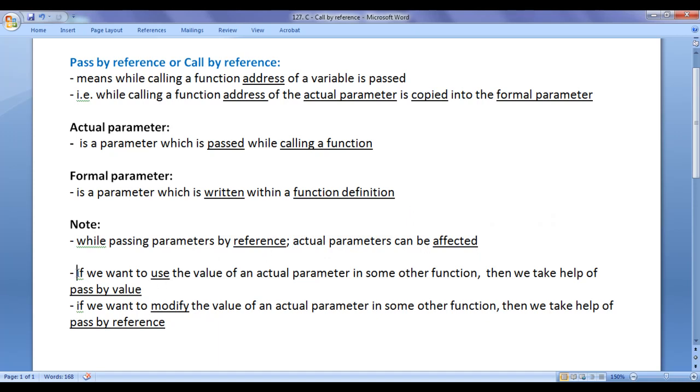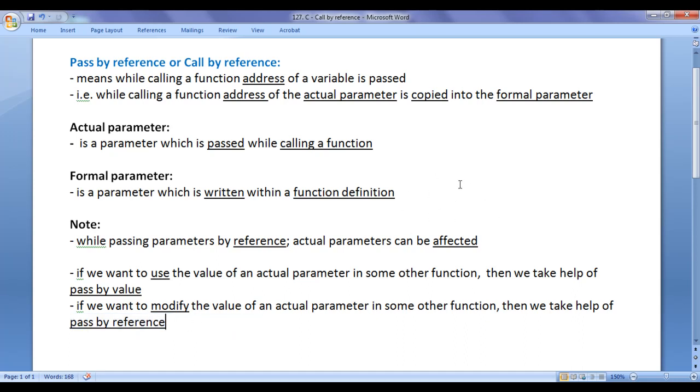So, if we want to use the value of an actual parameter in some other function, then we take help of pass by value. Whereas, if we want to modify the value of an actual parameter in some other function, then we take help of pass by reference, guys. When do we use pass by value and when do we use pass by reference? If we want to use the value, we take help of pass by value. If we want to modify the value, we take help of pass by reference.